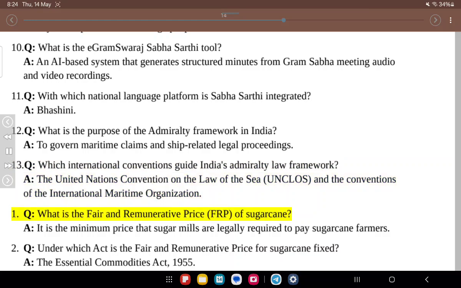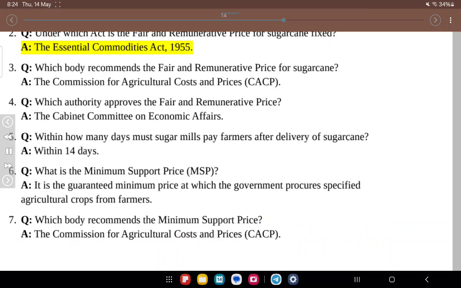1. Q. What is the fair and remunerative price, FRP, of sugarcane? A. It is the minimum price that sugar mills are legally required to pay sugarcane farmers. 2. Q. Under which act is the fair and remunerative price for sugarcane fixed? A. The Essential Commodities Act, 1955. 3. Q. Which body recommends the fair and remunerative price for sugarcane? A. The Commission for Agricultural Costs and Prices, CACP. 4. Q. Which authority approves the fair and remunerative price? A. The Cabinet Committee on Economic Affairs.